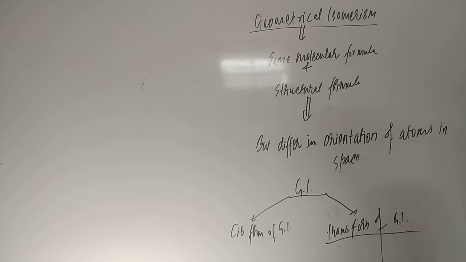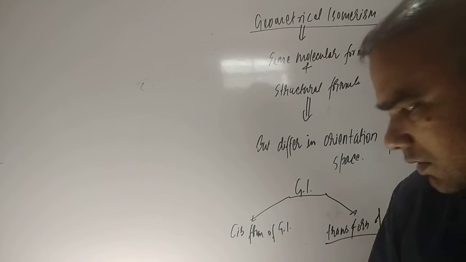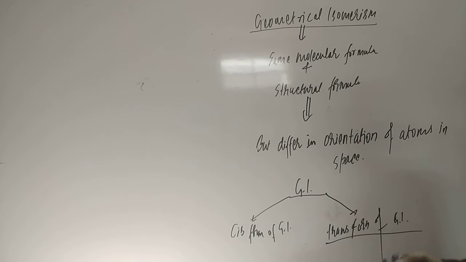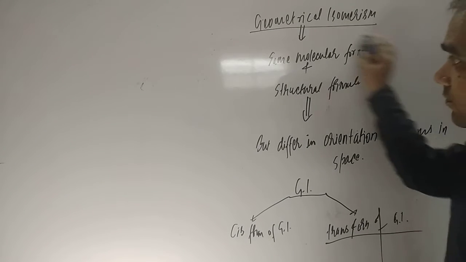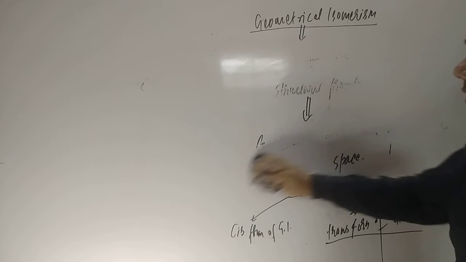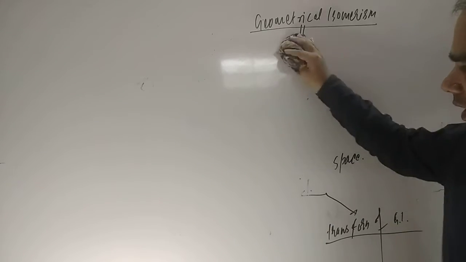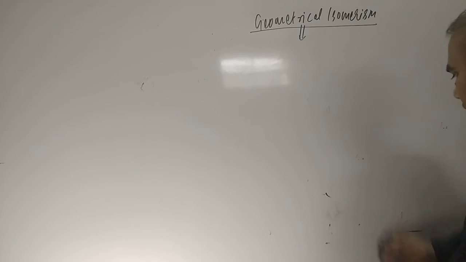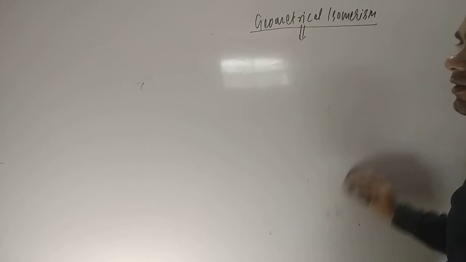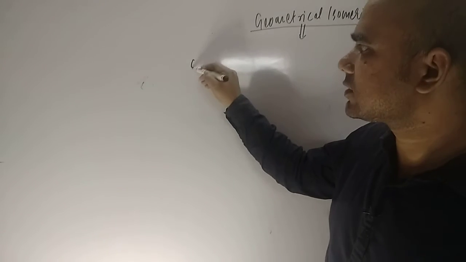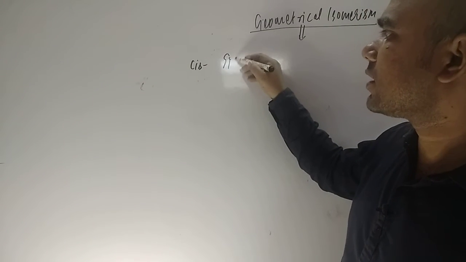So dear students, how can you understand these structures, cis and trans? Cis means similar groups on the same side, and trans means similar groups on the opposite sides of the double bond.